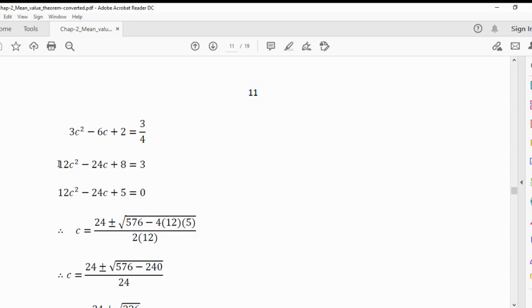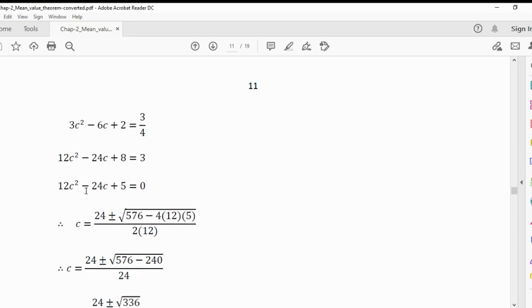Multiply by 4: 4 into 3c square minus 6c plus 2, that is 12c square minus 24c plus 8 is equal to 3. Taking 3 to the other side, 8 minus 3, that is 5.